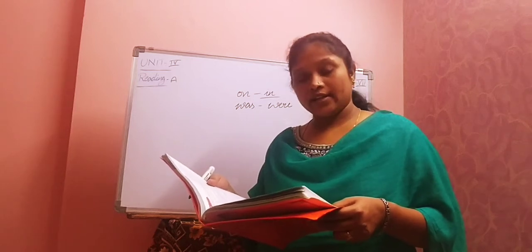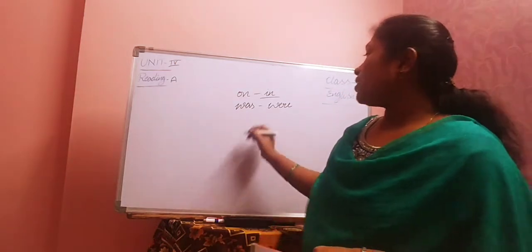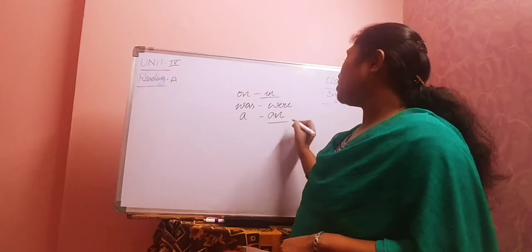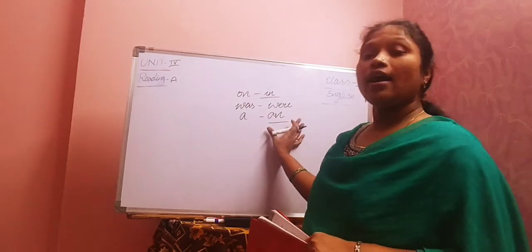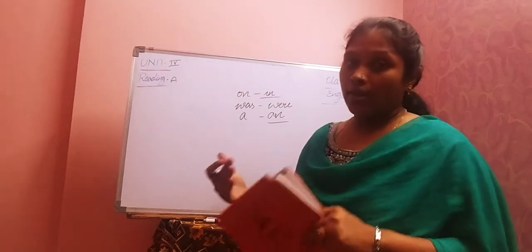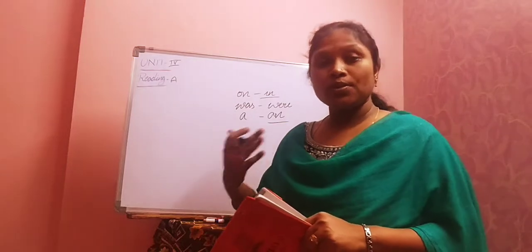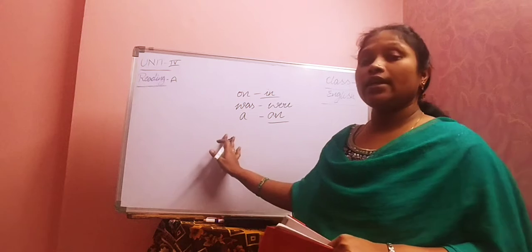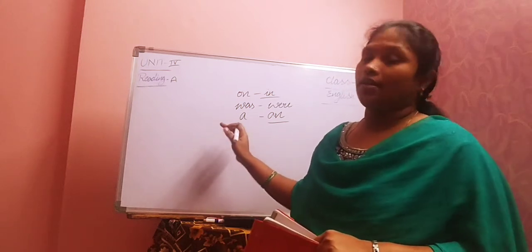He always had a catapult in his hand and was an excellent shooter was given. But what we need to write? An excellent shooter. We have learned about articles, right? An must be used before the words that give vowel sound. Excellent starts with a vowel letter. Even the pronunciation is giving a vowel sound. That's why we need to use an. We don't say a excellent. What do we say? An excellent shooter.